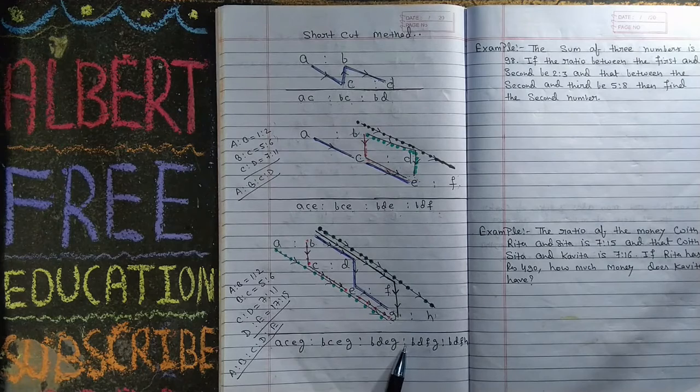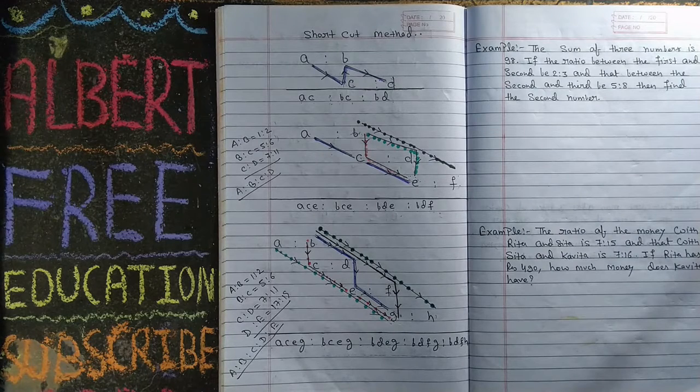We have used different colors. So at first A, C, E, G. Then B, C, E, G, or G, E, C, B. Both are same because it is multiplication of digits. Then B, D, E, G. Then B, D, F, G. And at last B, D, F, H. Very simple. I think that you understand.